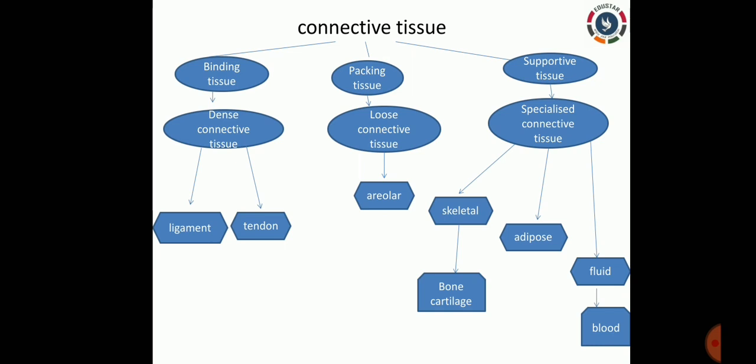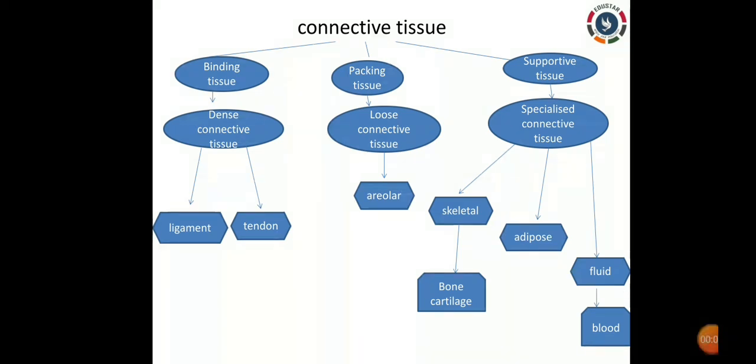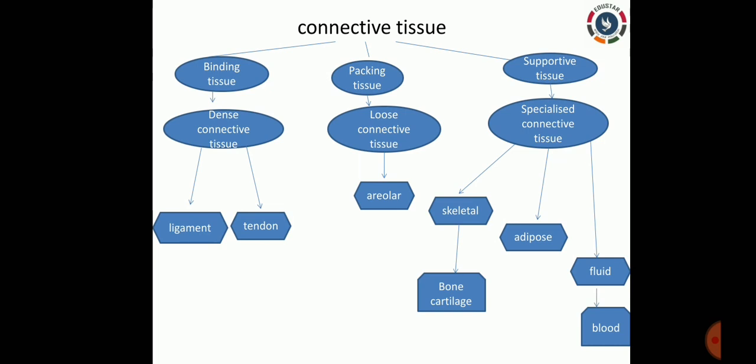So the main functions are packing and supporting, binding, repairing the tissue, and joining skin to the muscles. This is the main function of areolar tissue, and this areolar tissue is the only tissue that comes under packing tissue. The third part is called the supportive tissue, and the other name for the supportive tissue is specialized connective tissue, right?